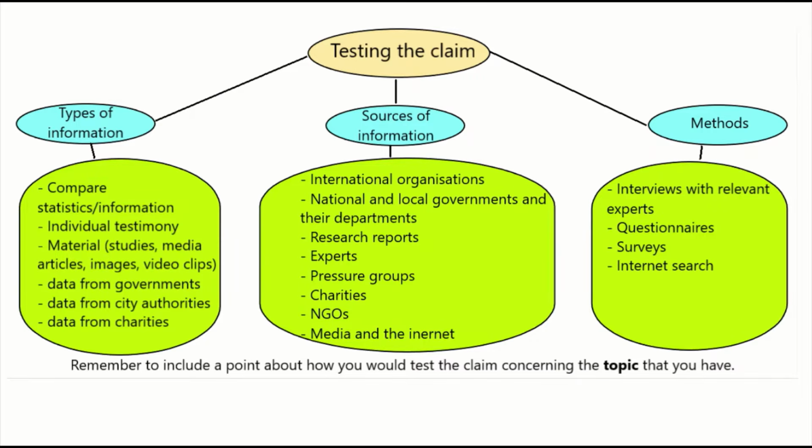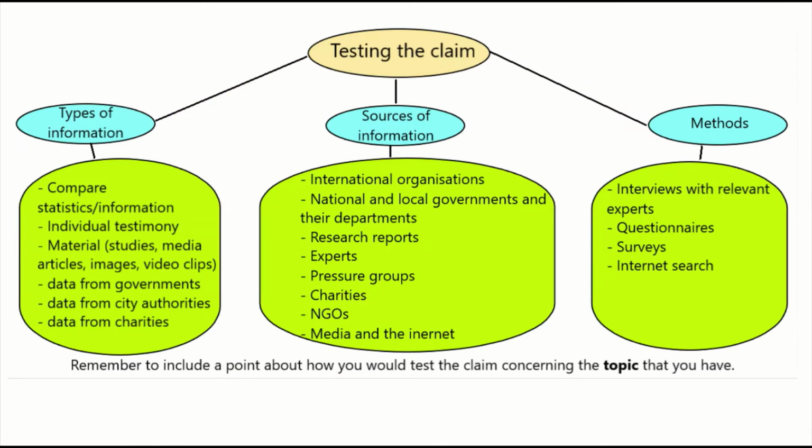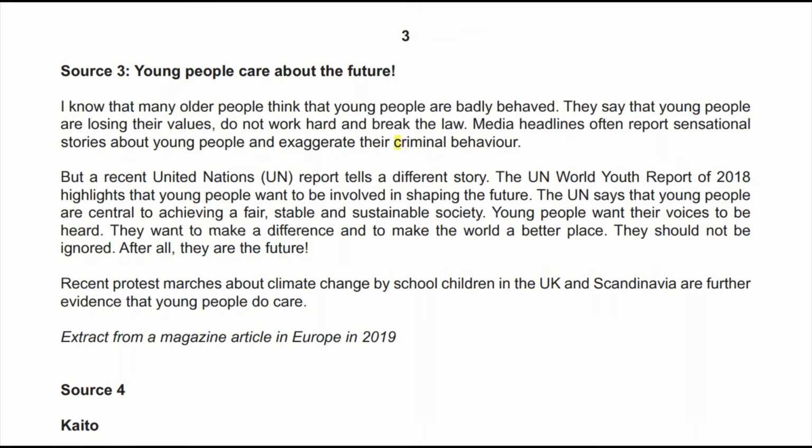When you're telling about types of information, you can say that, like for our topic, many older people think that young people are badly behaved. You can compare the statistics and information from the past and present about how many criminal activities have taken place by young people, like at what age. That could help you identify whether they're badly behaved. I'm just using the source as a guide.